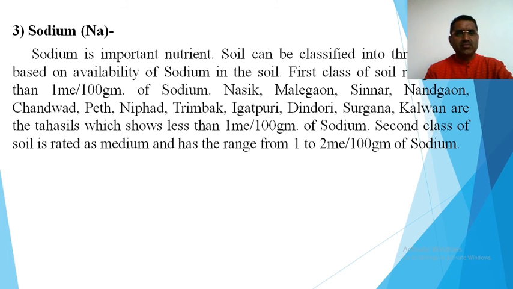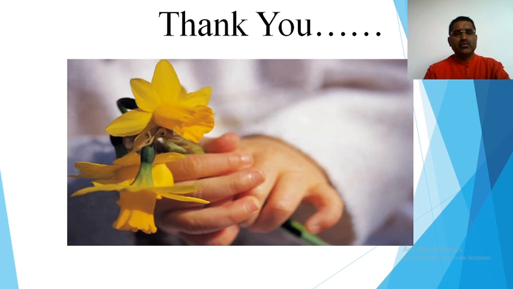And the second class of soil is rated as medium and has the range from 1 to 2 milligram per 100 gram of sodium. So this indicates that sodium is an important nutrient in the soil, and that is all about the secondary nutrients in the soil. So today we stop here. Thank you very much.